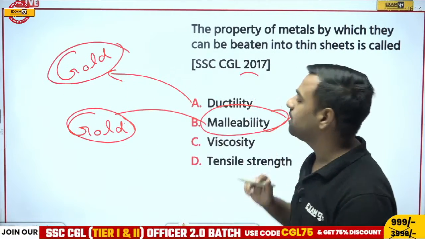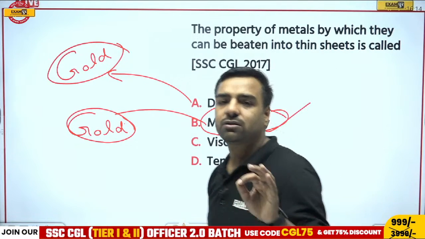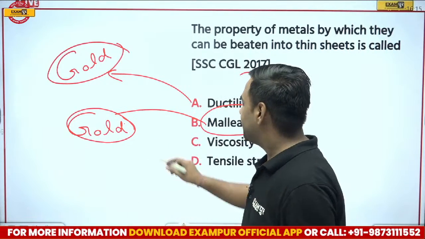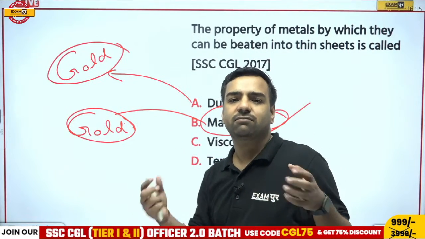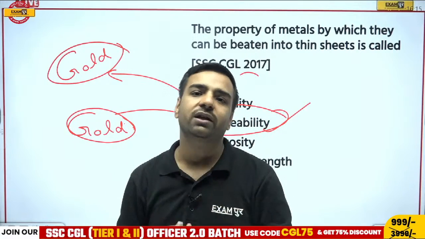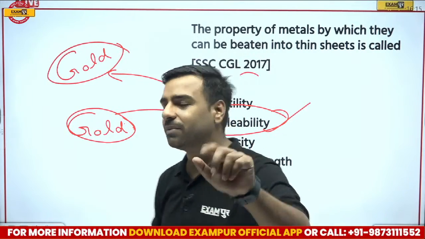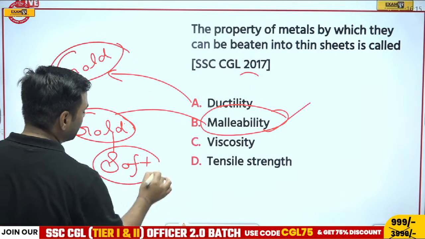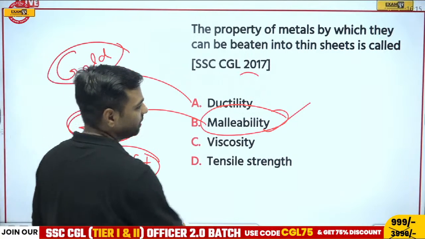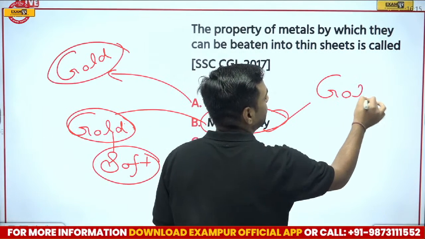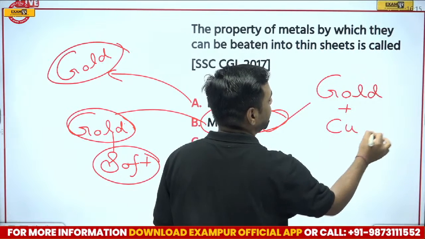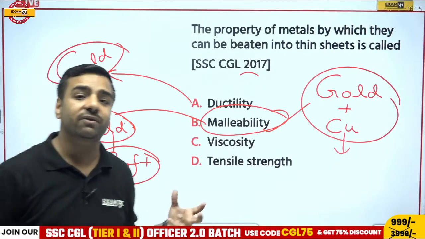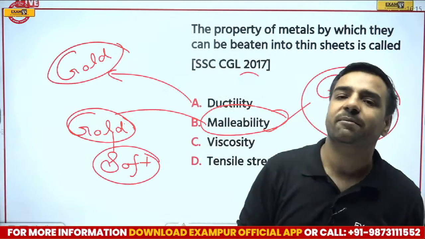Now talking about this malleability part, do you know gold is so much soft? Hello Gobinath, good afternoon. Gold is so much soft that if you try to make its ornaments now, you can't wear it. Seriously, you can't even make it because this gold is very soft. What we actually do, along with this gold, we need to add copper. Gold and some copper is added, and then those ornaments, whether it is necklace, ring, or earring, all those things are made.